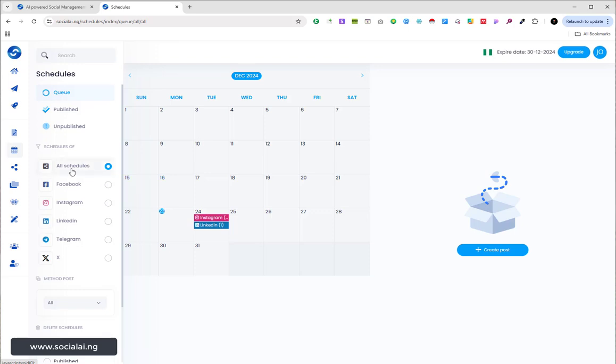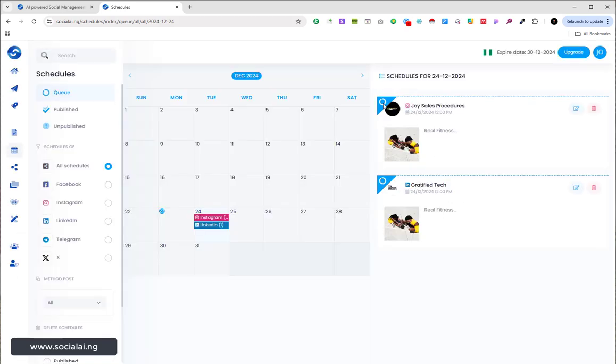So now all schedules queue. You can see the schedule I just made right now on 24th. You can see it's on schedule, right? By 12 p.m. this post is actually going to publish successfully. So if I actually want to edit, I can also click on edit. If I want to delete, I can click on delete. Let me show you how that can be done.